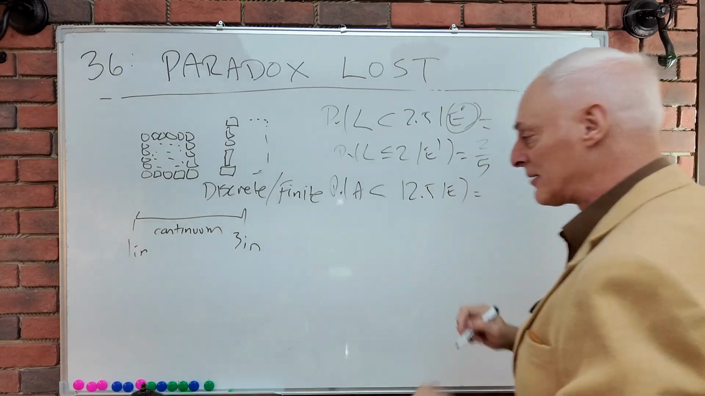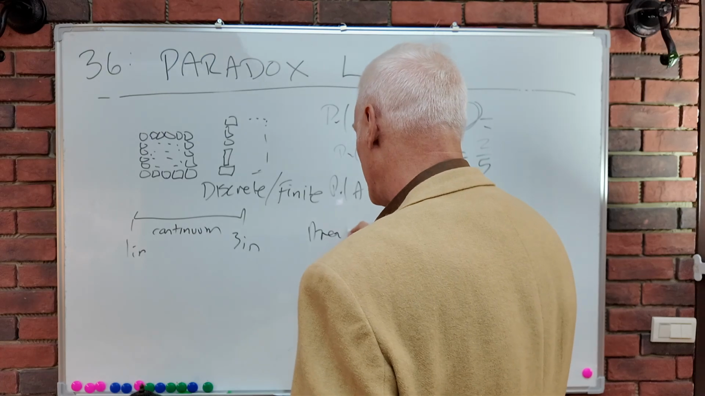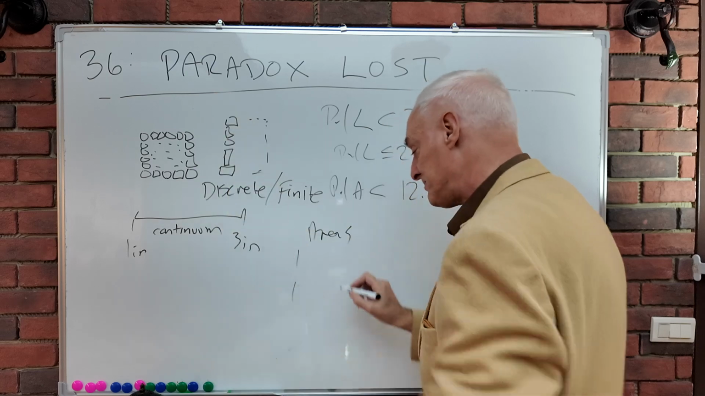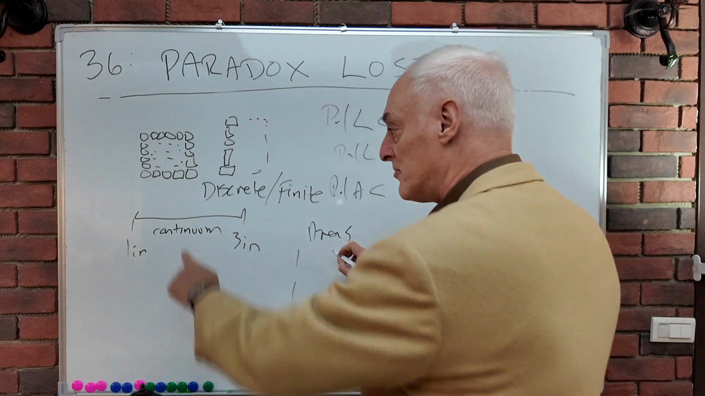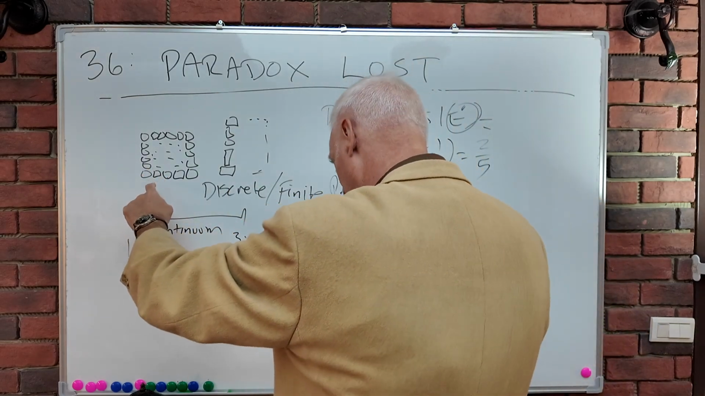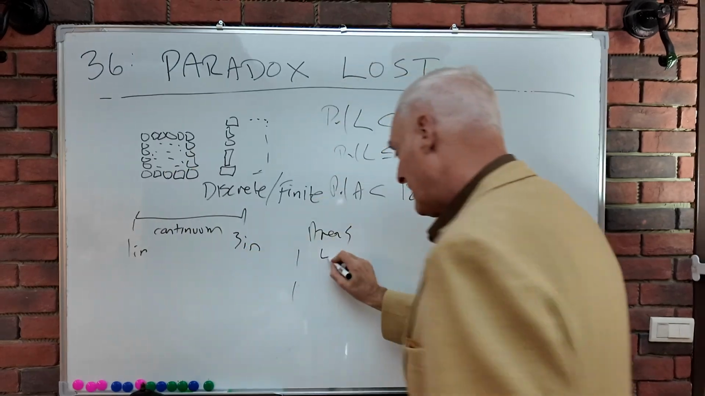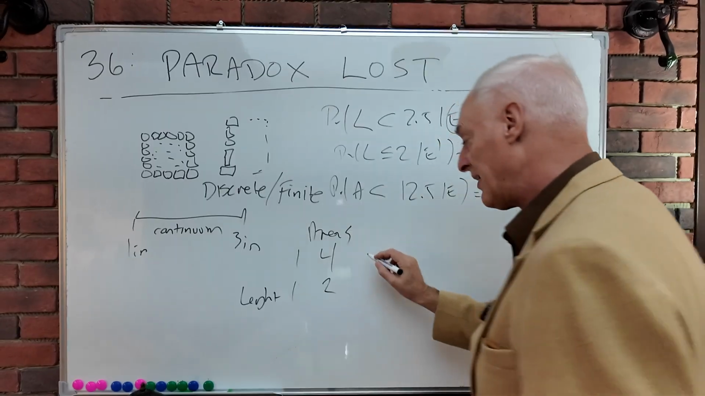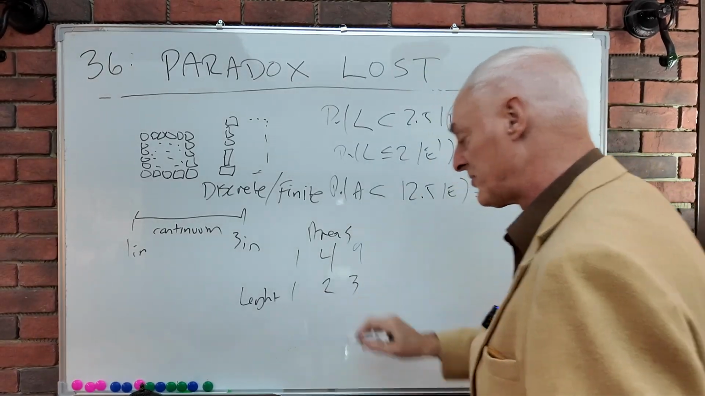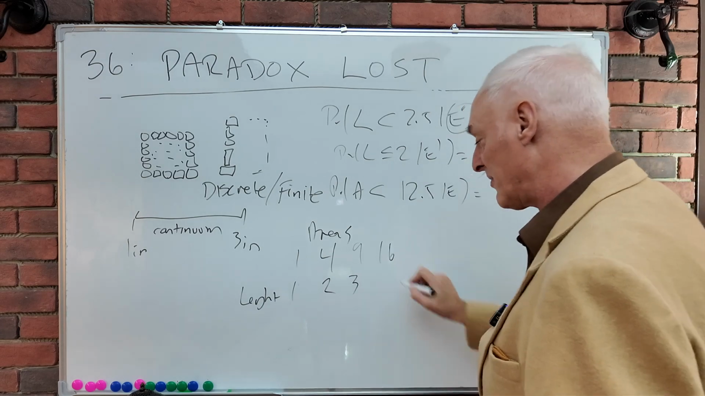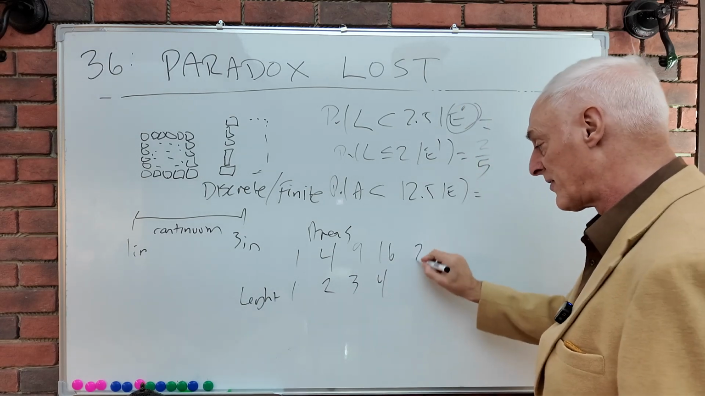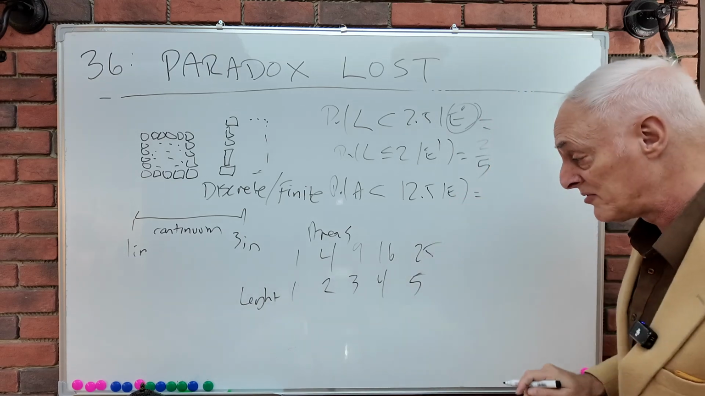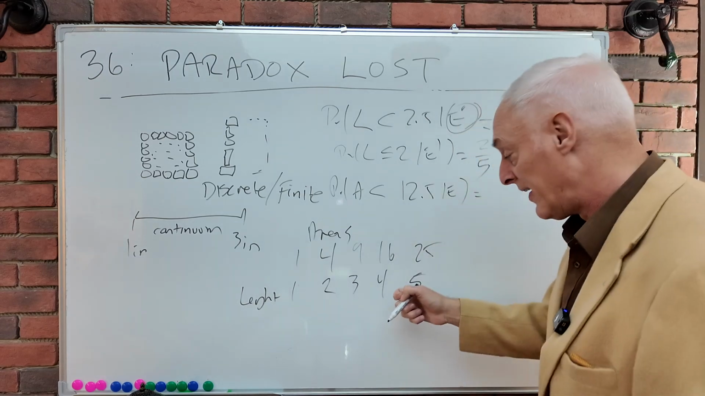So let's think about this. What are the possible areas we could have? Well, we could have an area of 1, and that corresponds to a length of 1. We could have an area of 4. That corresponds to, here's the length. We could have an area of 9, and that corresponds to a length of 3. We could have an area of 16, and that corresponds to a length of 4. Area 25, and a length of 5.